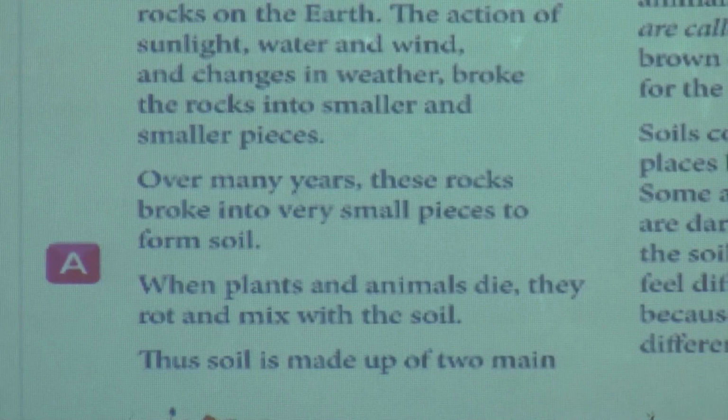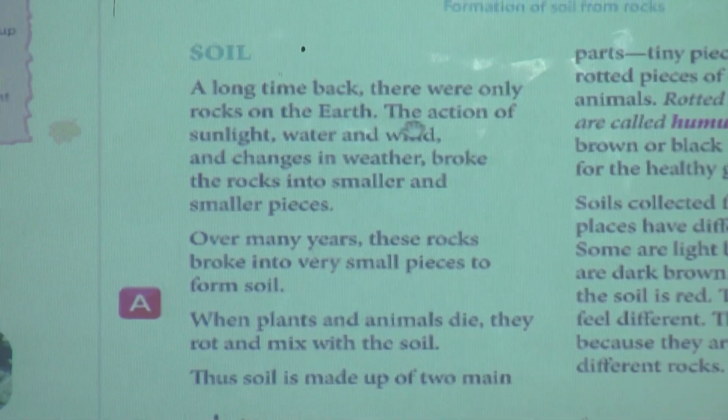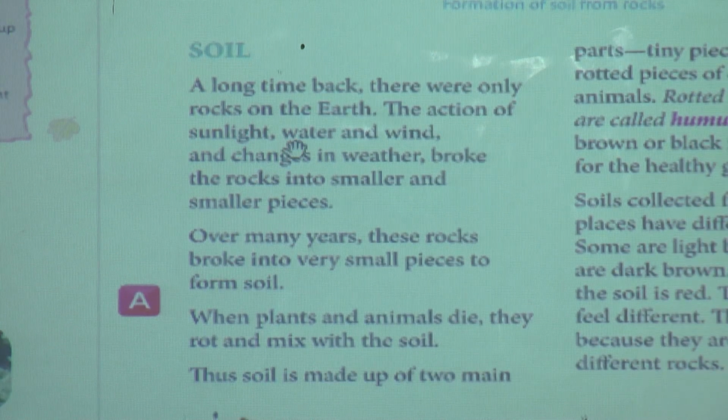Soil. A long time back, there were only rocks on the earth. The action of sunlight, water and wind, and changes in weather broke the rocks into smaller and smaller pieces. Over many years, these rocks broke into very small pieces to form soil. When plants and animals die, they rot and mix with the soil.